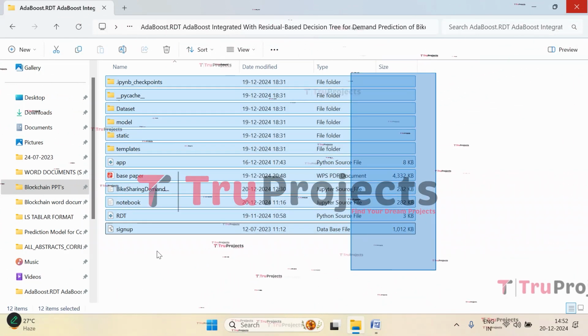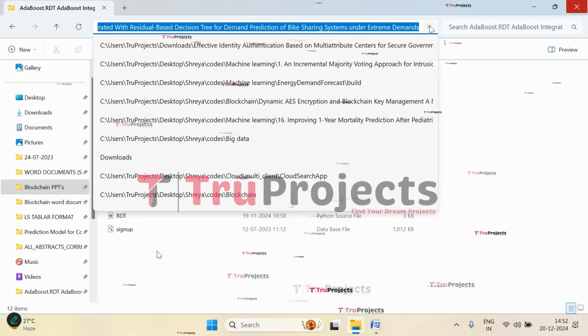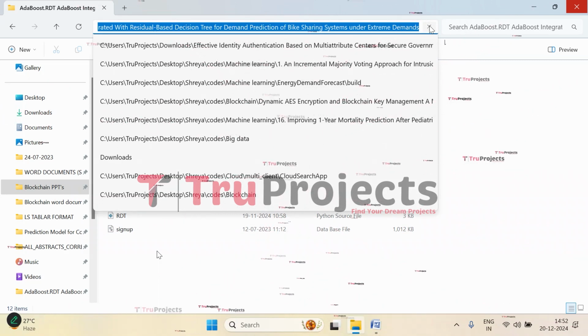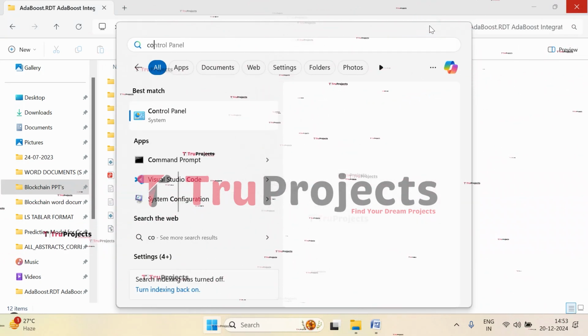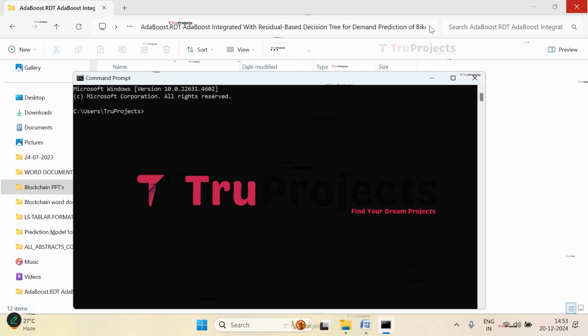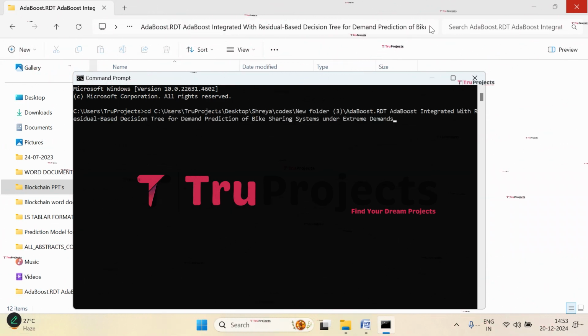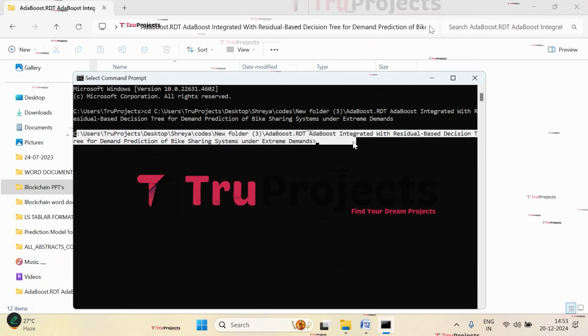We have understood all the files. Now let's execute. So copy the path. To execute, we need to copy the path of the code folder from the address bar of the file explorer. Copy it. Now open the command prompt. Give the command cd, then a space, and then paste the copied path. Click on enter. Here, if you observe, the current directory is changed to the code folder's path.